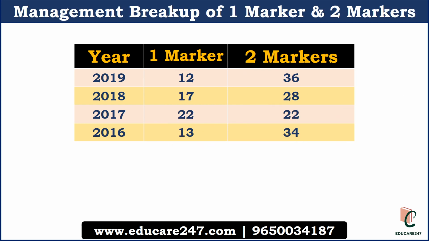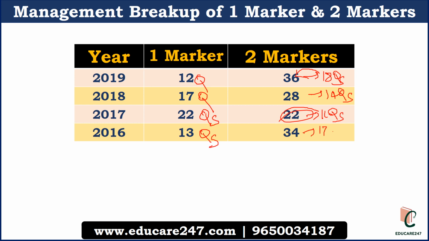Let us see the management question breakup in terms of 1 mark and 2 marks. If you see the paper of 2019, 12 questions were of 1 mark and 18 questions were of 2 marks, so total 36 marks. In 2018, 17 questions were of 1 mark and 14 questions were of 2 marks. In 2017, 22 questions were of 1 mark and 11 questions were of 2 marks, so total 22 marks. In 2016, 13 questions were of 1 mark and 17 questions were of 2 marks.